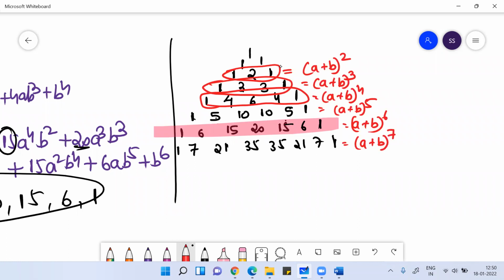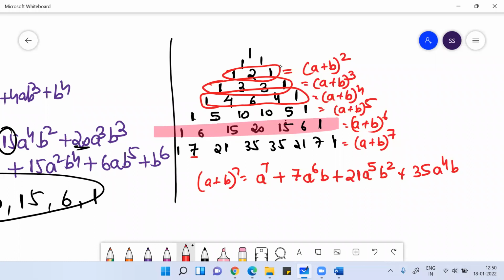So if I'm asking you what is (a + b)^7, write a^7. Then again plus, the next coefficient is 7, write 7. Then decrease the power of a by 1, meaning 7 becomes 6, and introduce b. Then the next coefficient is 21, right? 21, decrease the power of a by 1 and increase the power of b by 1. The total sum of powers would be 7. Then after 21, 35, a^4 b^3.